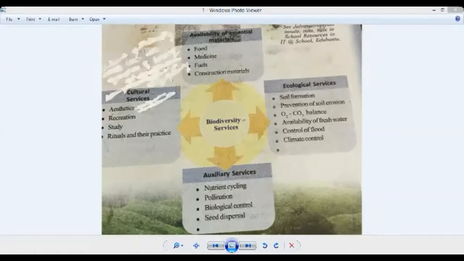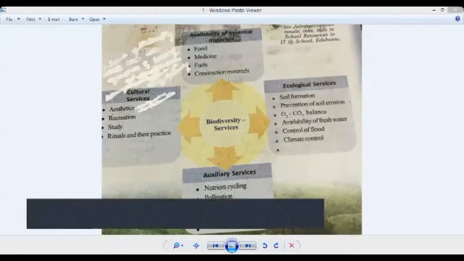The last is the auxiliary services. Auxiliary services means nutrient cycling, pollination, biological control, and seed dispersal. All these points are the auxiliary services provided by biodiversity.